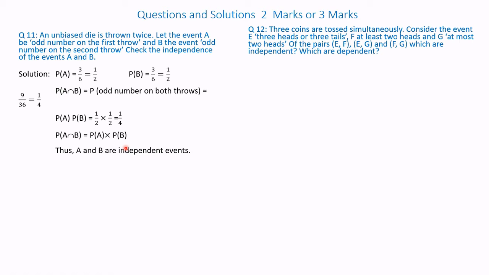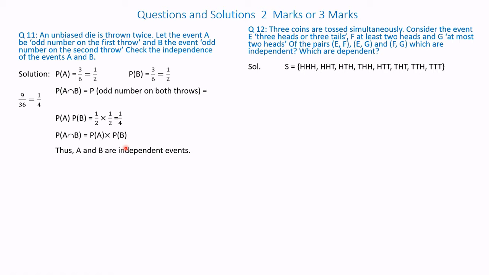Which of the pairs EF, EG and FG are independent? So we have to find this. This will be a 3 marks question or maybe even a 5 mark question. Now let us solve it.